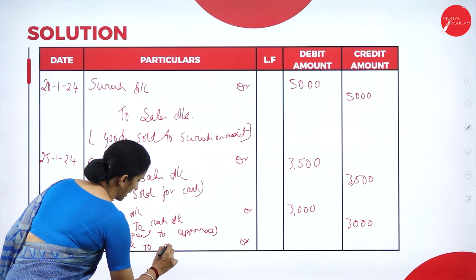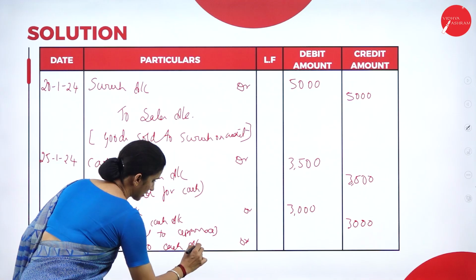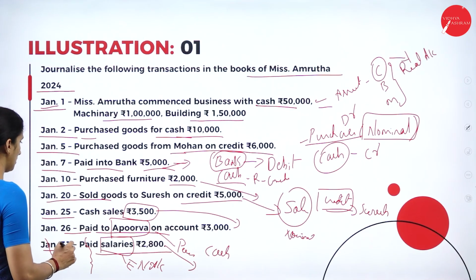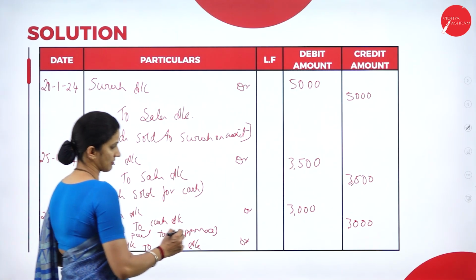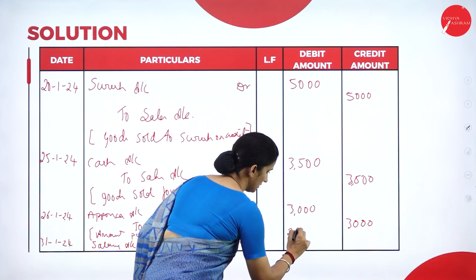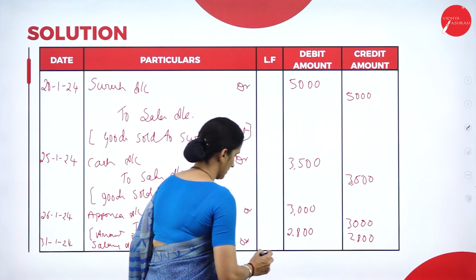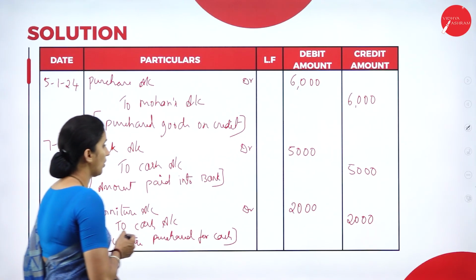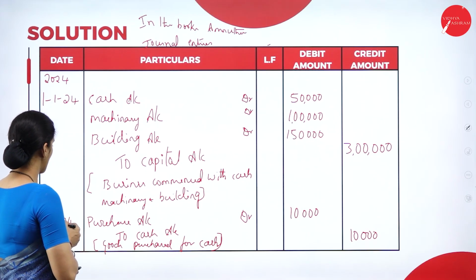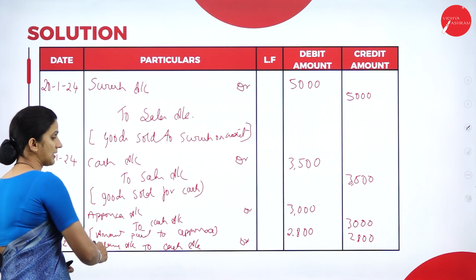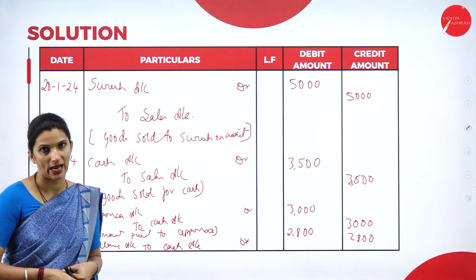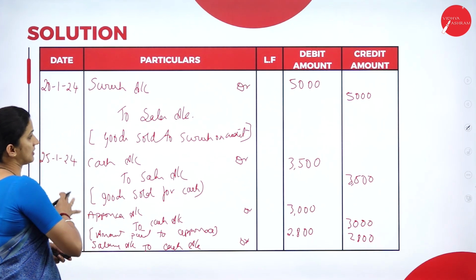to cash account. The amount paid here is 2800. Now we are done with all the transactions. The narration for this is salary paid through cash. Now we have passed all the journal entries.